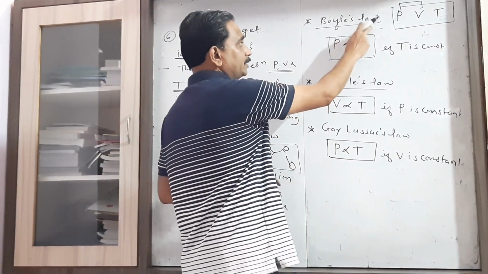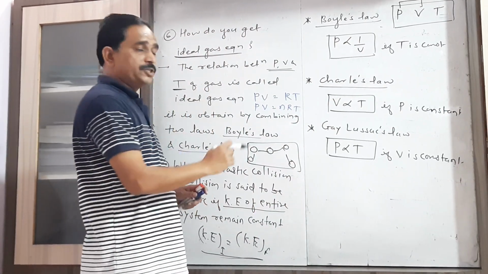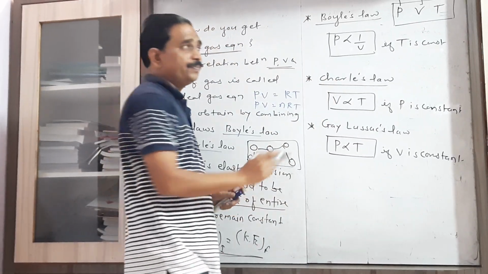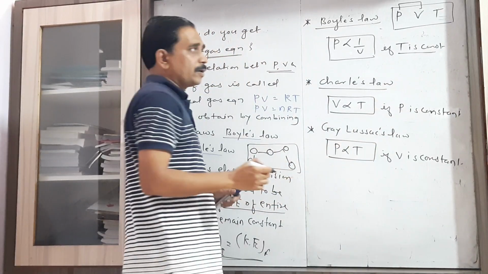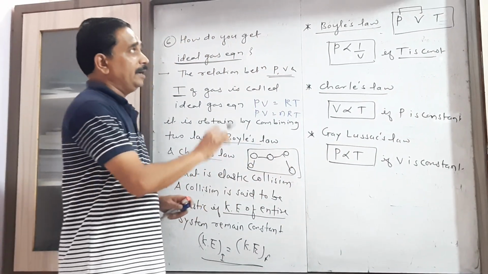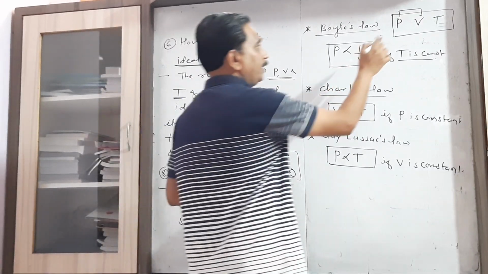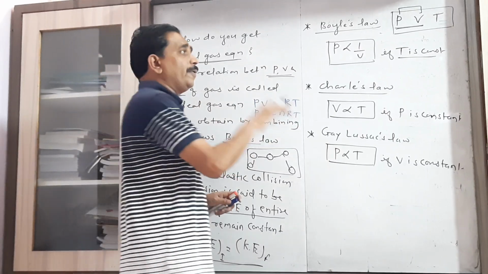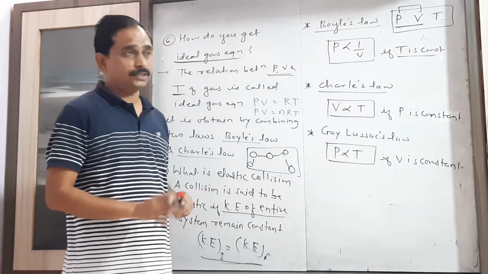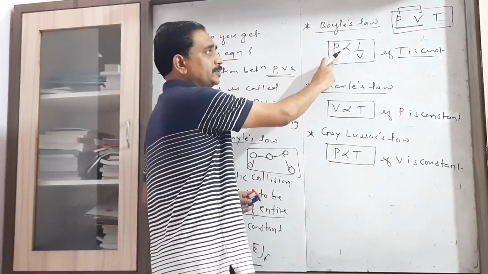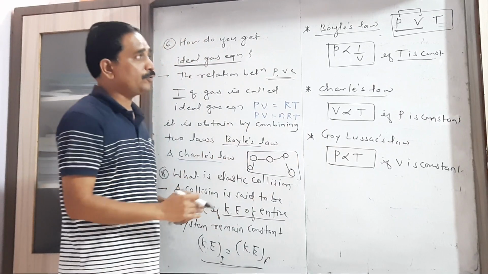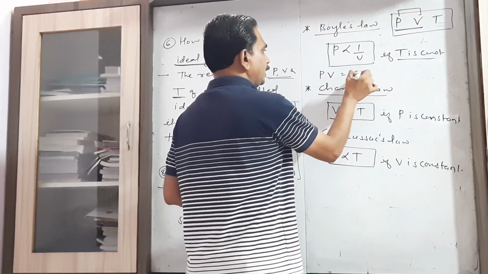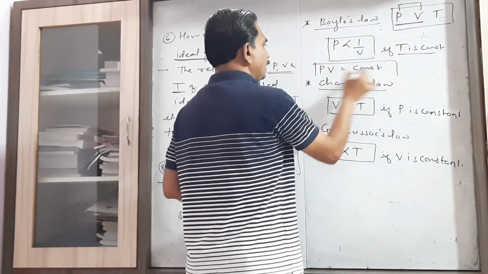Now here Boyle's law states that the pressure of a given mass of gas is inversely proportional to volume if the temperature of the gas remains constant. What I say here, Boyle's law is the relation between two parameters, pressure and volume: how pressure and volume change when the temperature of the gas remains constant. So keep in mind, the pressure of a given mass of gas is inversely proportional to volume, provided the temperature of the gas remains constant. The same thing can be written as PV equal to constant.